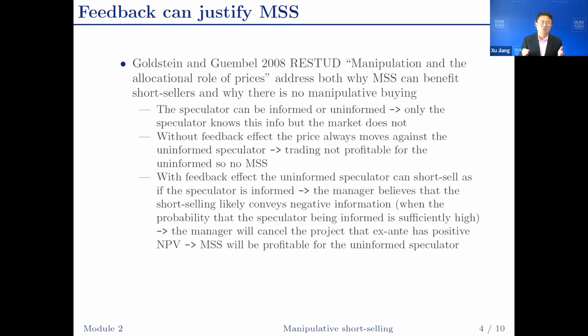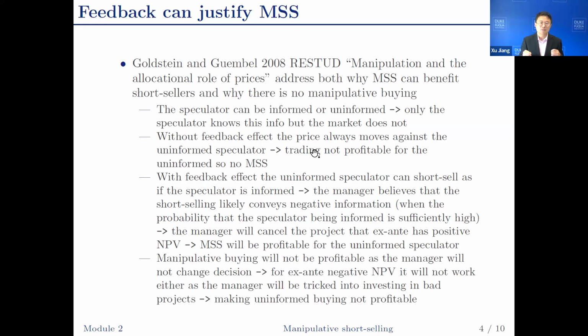So the uninformed speculator is not going to lose money when the order flow is low, as in the case without feedback effect, because price is just going to be zero. The payoff is going to be zero because the project is going to be canceled. However, they could make money if there is sufficient noise buying, which pushes the order flow to be higher. And so the manager is going to set a higher price than the expected firm value. So in this case, manipulative short selling would be profitable for the uninformed speculator.